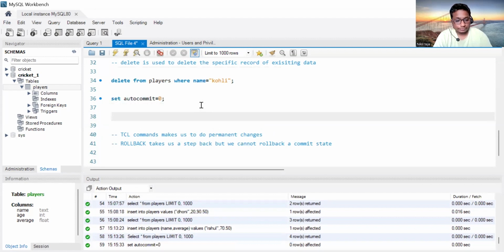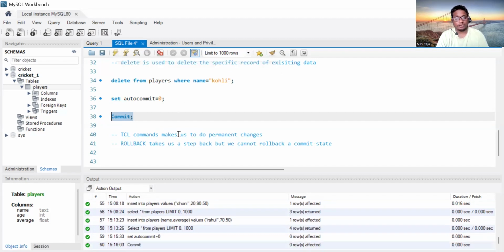Now commit. If we run this commit statement, the changes will be made permanent with respect to DML statements. Before that, they are just temporary: insert, delete and all. But if we run this commit keyword, the changes will be made permanent. Now you can select.